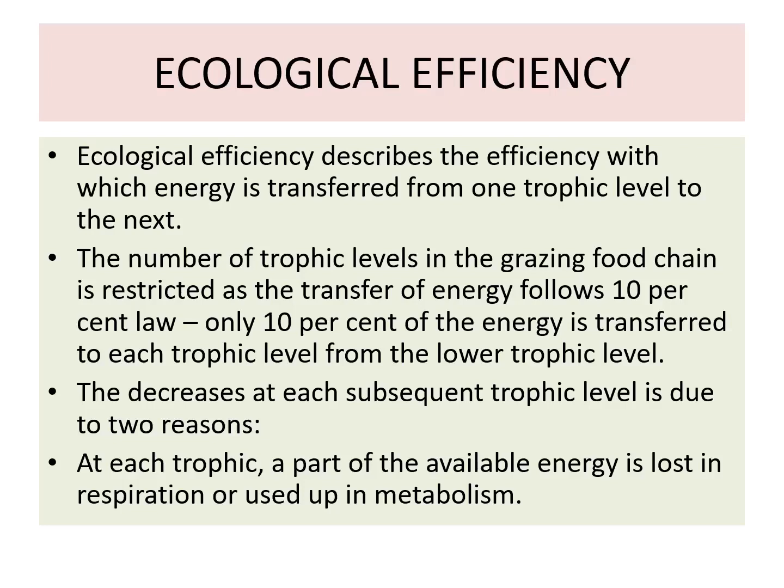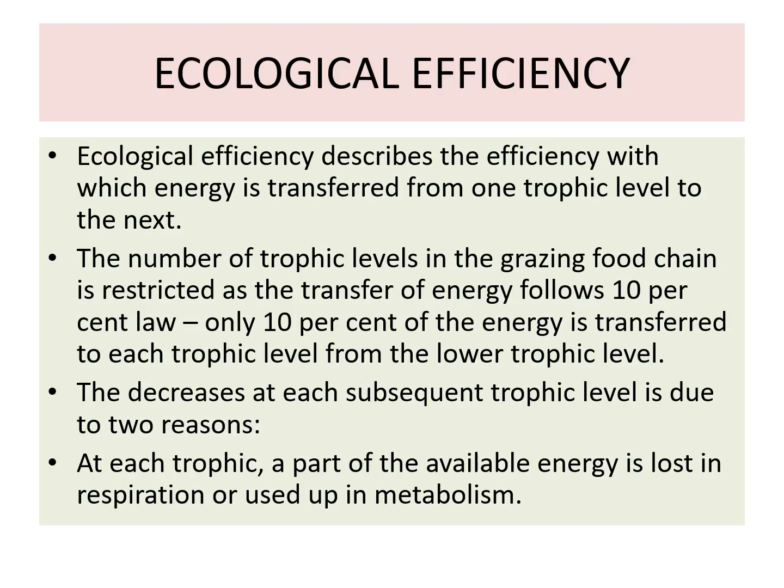The rest, 90%, is wasted. So the decrease at each successive trophic level is due to two reasons.